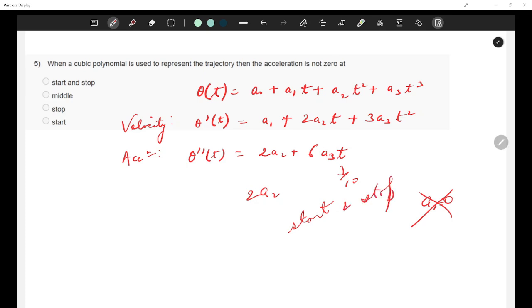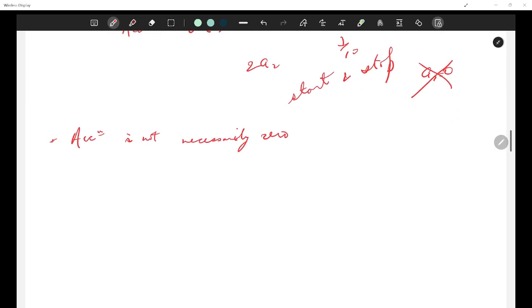But how about the middle? Let's be clear with this first. Acceleration is not necessarily 0 unless additional constraints are imposed.